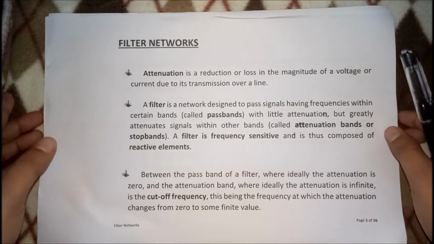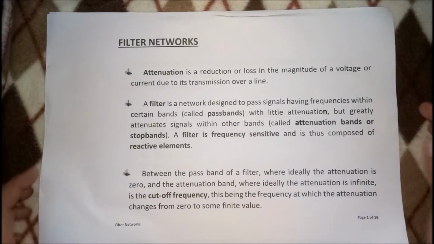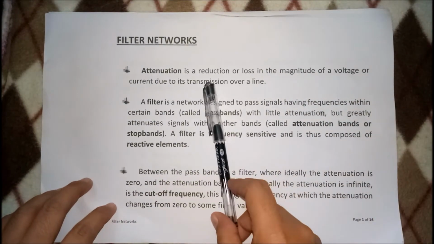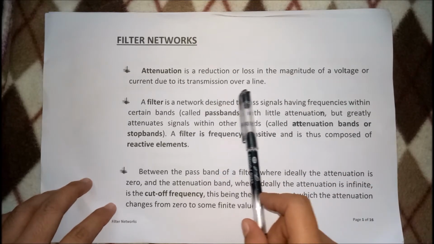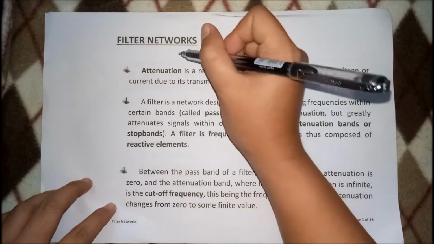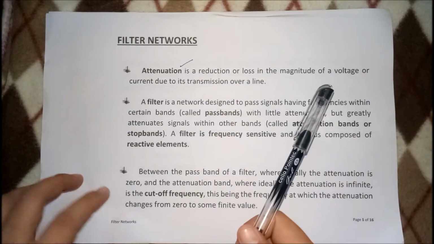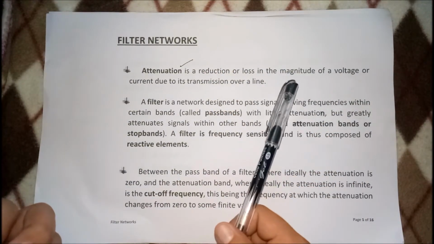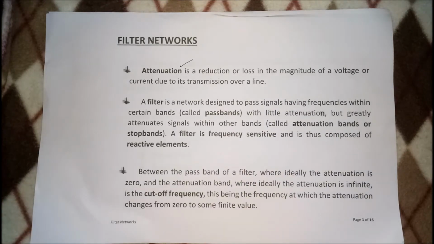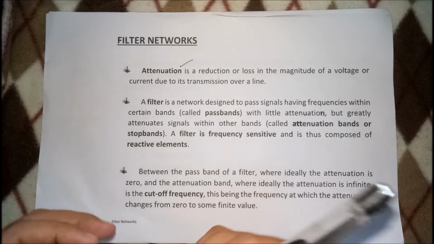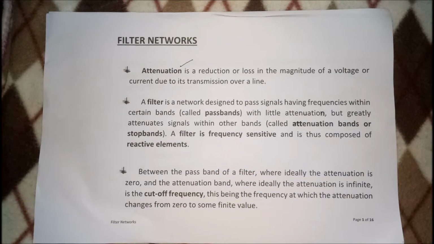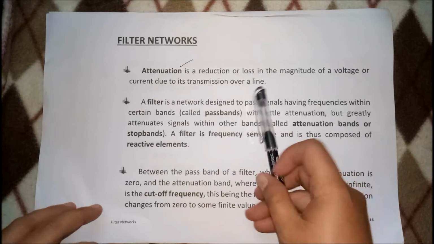So sa filter networks, meron tayong tinatawag na attenuation. Pag sinabi nating attenuation, it is a reduction or loss in the magnitude of the voltage or current due to its transmission over line. Okay? Pag sabing transmission, class, the reduction, kumbaga instead of 5 volts, naging 3.8 na lang siya, naging 4 volts na lang siya, ganun. Okay? The loss in magnitude. Usually, class, yung attenuation happens kapag, for example, yung voltage or yung signal travels in a long line. Usually, meron talagang attenuation na nangyayari. Okay? So, yun yung attenuation. It is the loss in magnitude.